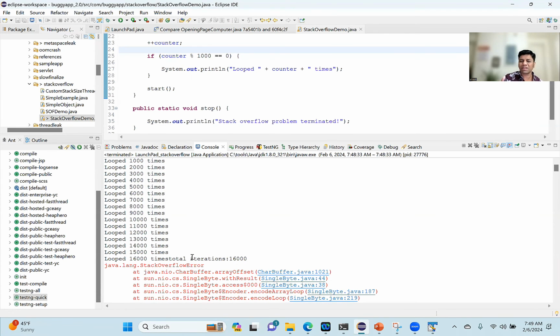Typically it depends. See, earlier I ran it with 1 MB. It crashed at 9,000 iterations. Now it is able to go almost 2 times that because I've increased it to 2 MB. So it is able to go more iterations, and now it has crashed, still with a Stack Overflow error, right? So this is an example of a Stack Overflow error, how to simulate it, and how to look into it. Any questions on this?